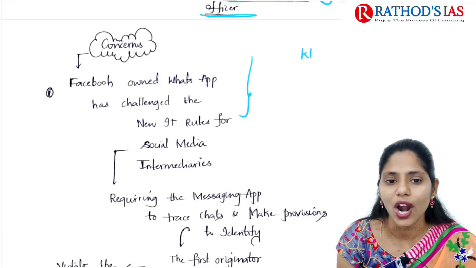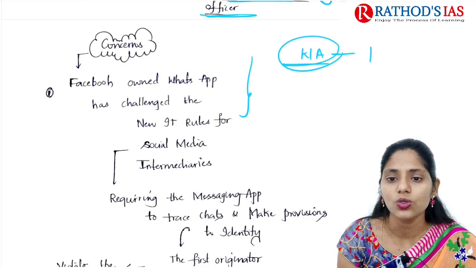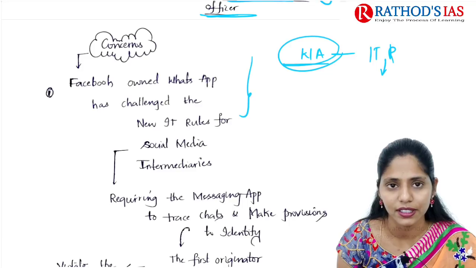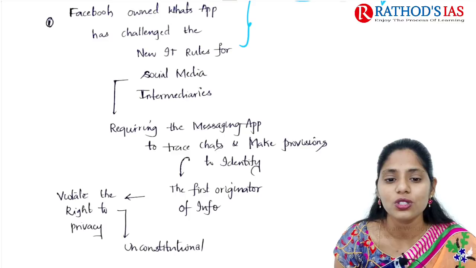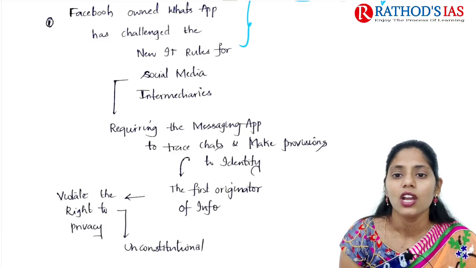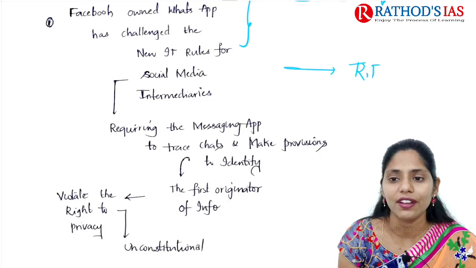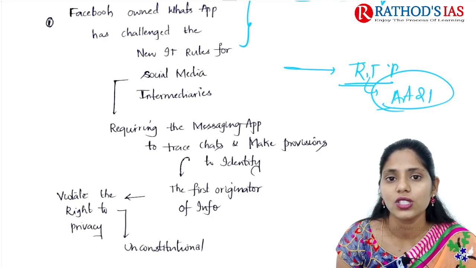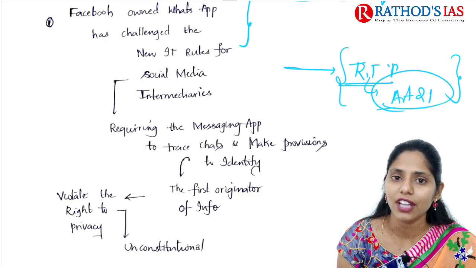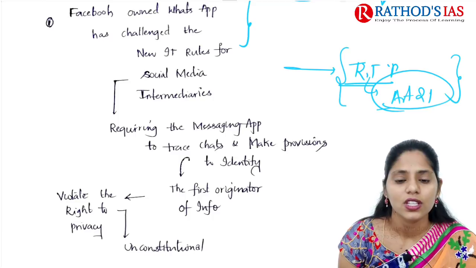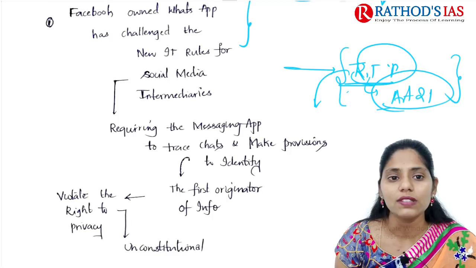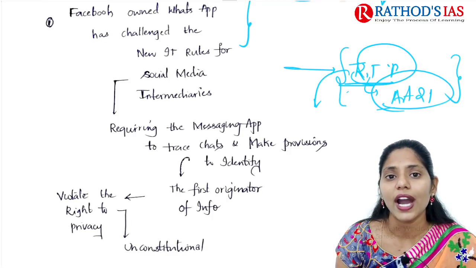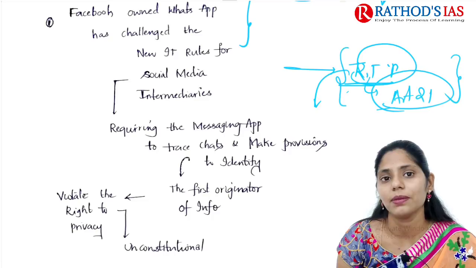Recently, Facebook-owned WhatsApp challenged these new IT rules for social media intermediaries. It said that tracing the chats or making provisions to identify the first originator of information violates the right to privacy, which comes under Article 21 of the Indian Constitution. This is what was said in the famous Puttaswamy judgment, right? It said that whenever something violates the right to privacy, it is unconstitutional. In this way, WhatsApp challenged the new IT rules.